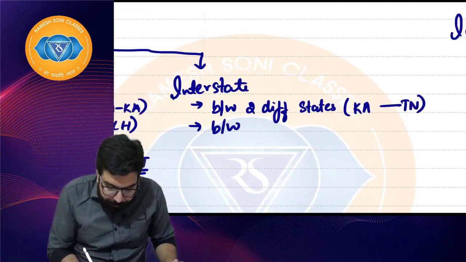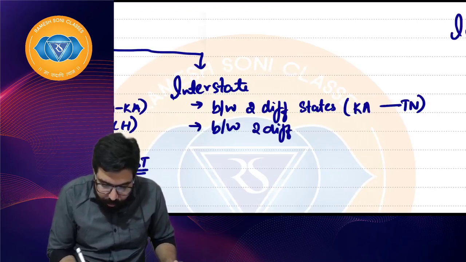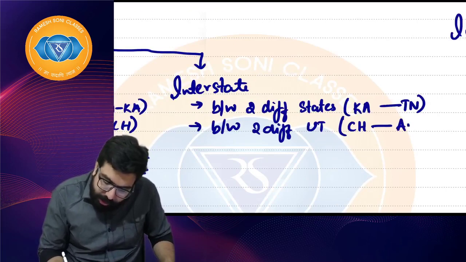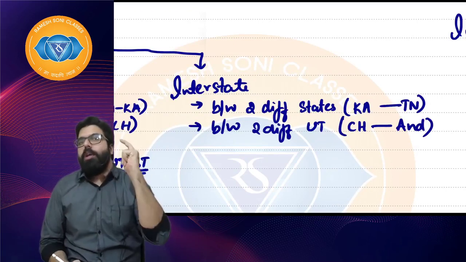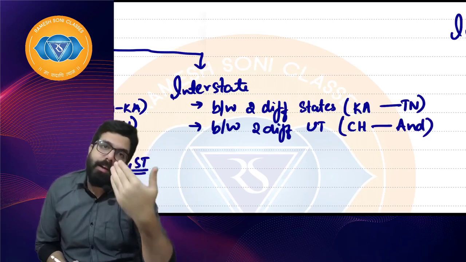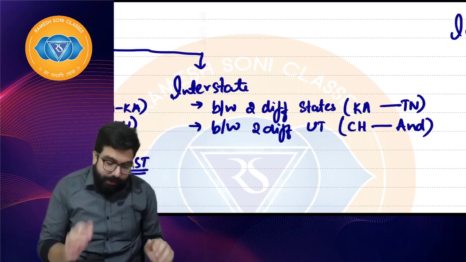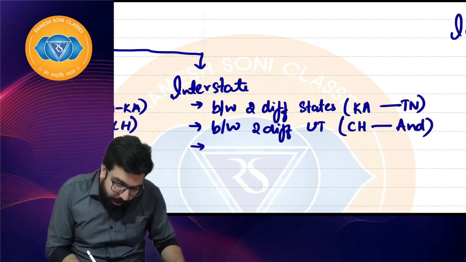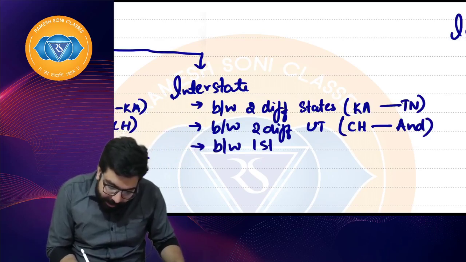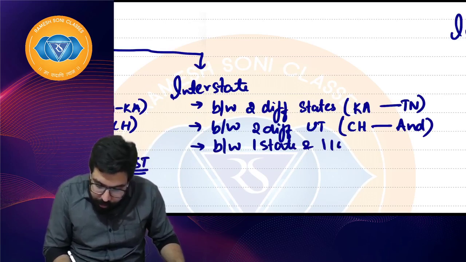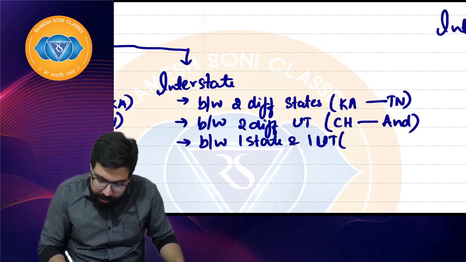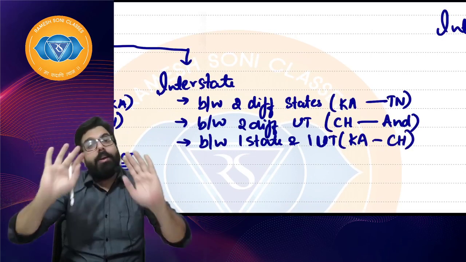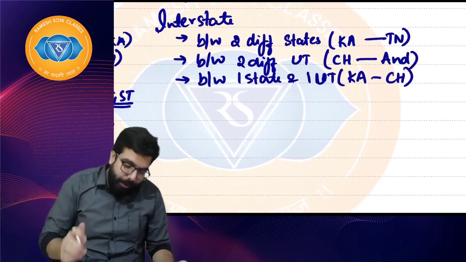Sir, between two different union territories. Supposing Chandigarh, say goods are sent to Andaman. Then also it will be called interstate. Interstate means between two different states, between two different UTs. Sir, supposing it is between one state and one UT, goods are sent from Karnataka to Chandigarh, one state, one UT. Then also it will be known as interstate. I hope everyone is clear.